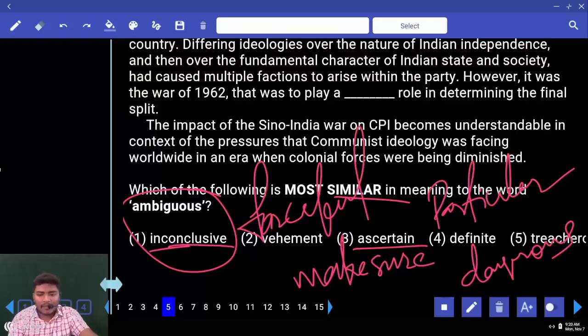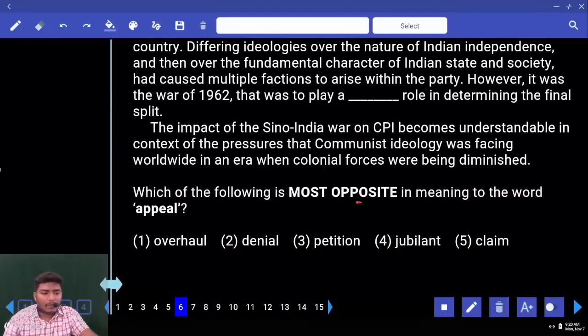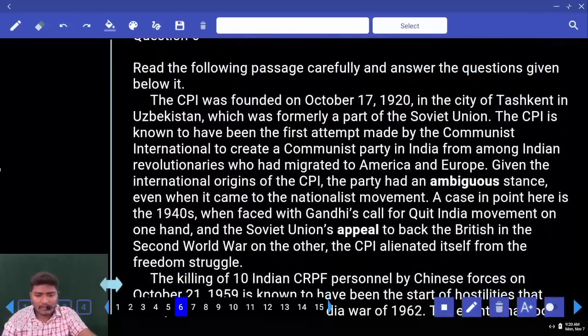Next, what is the antonym here? Tell me. What is the antonym for this then? Definite is the absolute antonym. Okay, synonym is inconclusive, definite is antonym. Next, the most opposite word for the word appeal. What do you mean appeal? Appeal is to ask, request. So where do we find that word? Once look at this. Soviet Union's appeal, in the sense, Soviet Union's request.